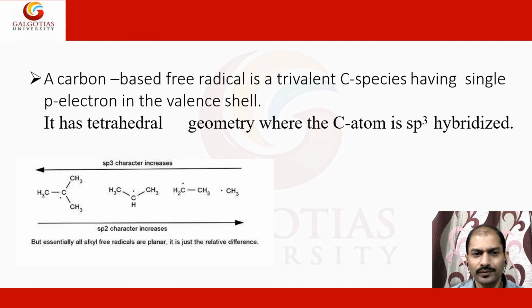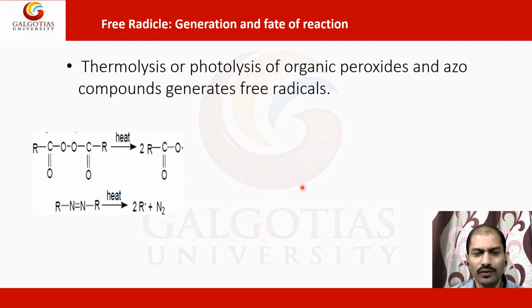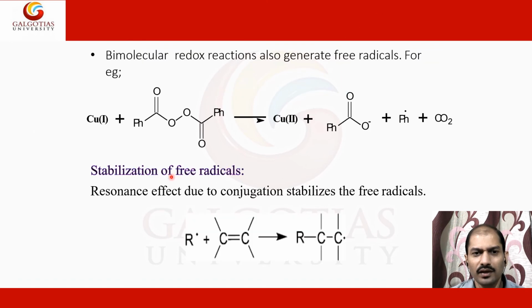Now for free radical generation, as I said, heat can help us generate this, and by light or sunlight you can also make it. You can see here that bimolecular redox reactions also generate free radicals. For example, here there are different bimolecular redox reactions in which the free radical can be generated. Here you can see the phenyl radicals.